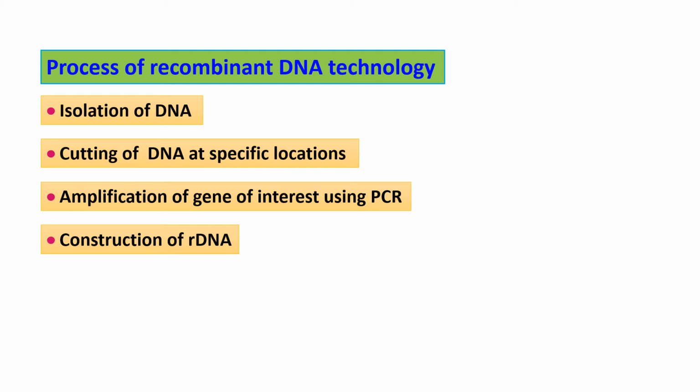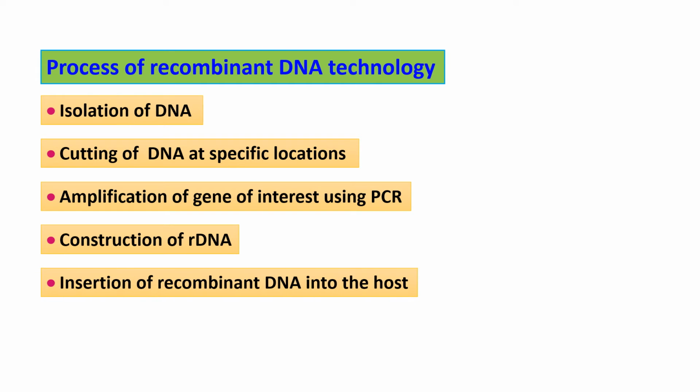Next is construction of recombinant DNA. The desired gene which has been multiplied by the PCR technique will be taken, and that will be cloned into a plasmid, and it will be constructed into the recombinant DNA. The next one is insertion of the recombinant DNA into the host. Already we have seen the competent host, into which the recombinant DNA can be introduced.